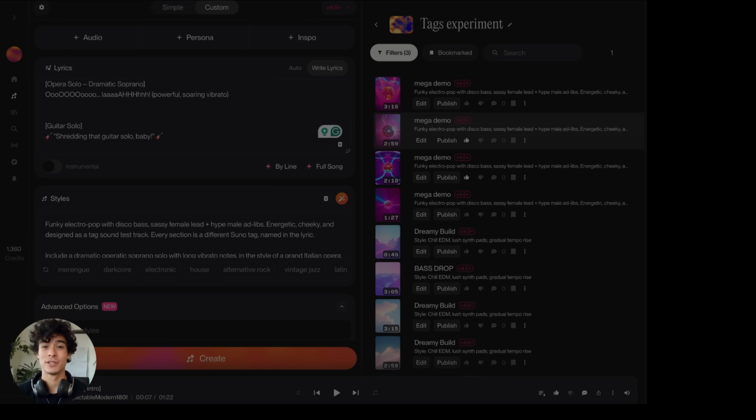I absolutely love how that turned out. The tags really worked. Every section had its own vibe, and it all flowed together perfectly. The only one that didn't fully land was the whispering part. But honestly, given the overall energy of the song, it still fit the vibe.